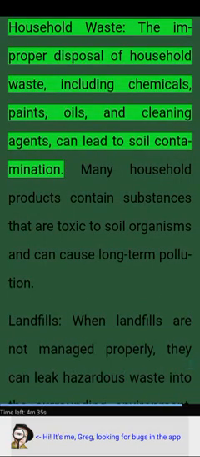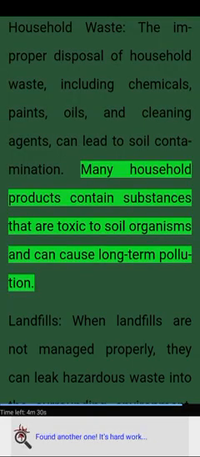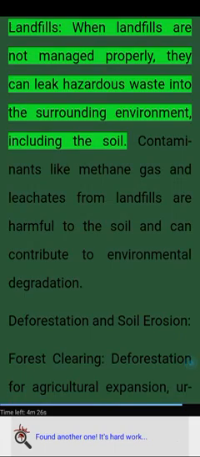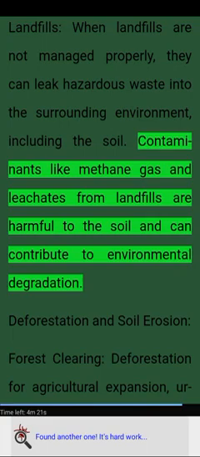Household waste. The improper disposal of household waste, including chemicals, paints, oils, and cleaning agents, can lead to soil contamination. Many household products contain substances that are toxic to soil organisms and can cause long-term pollution. Landfills. When landfills are not managed properly, they can leak hazardous waste into the surrounding environment, including the soil. Contaminants like methane gas and leachates from landfills are harmful to the soil and can contribute to environmental degradation.